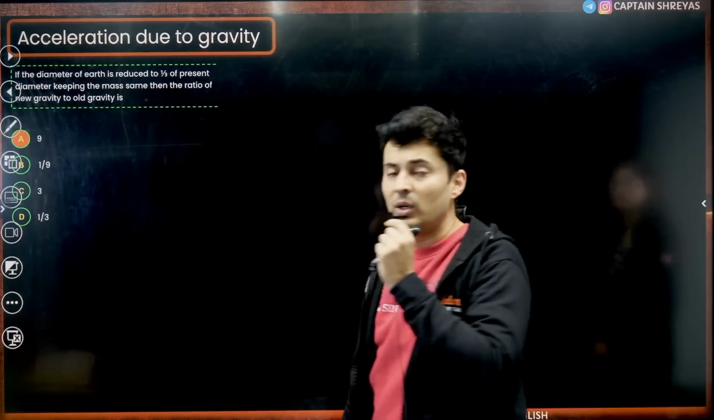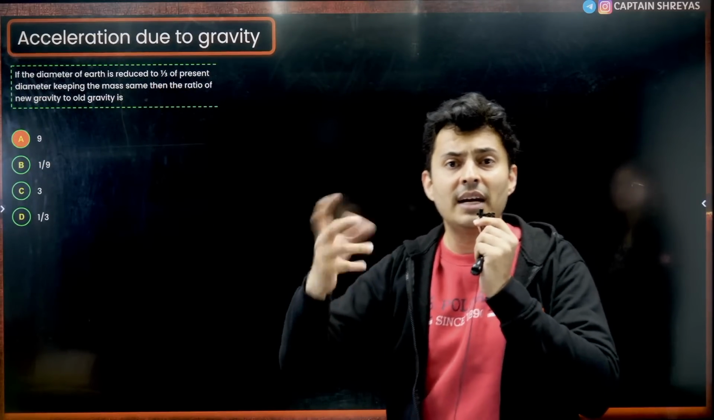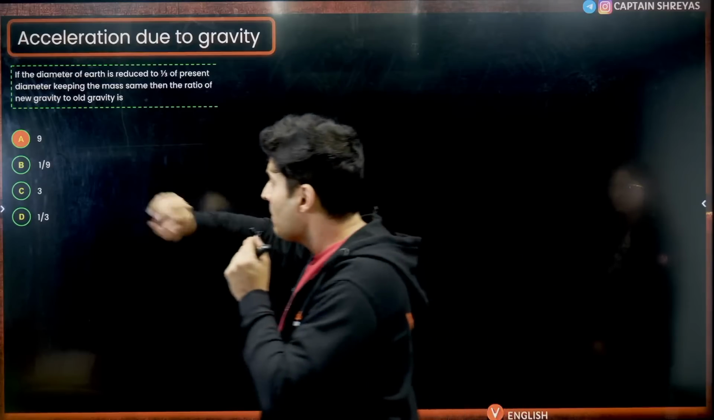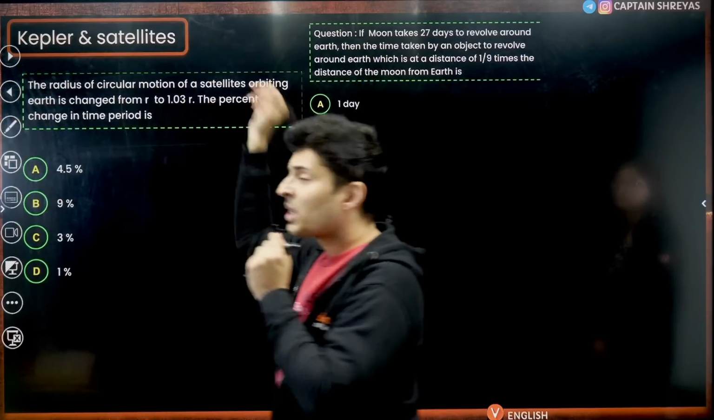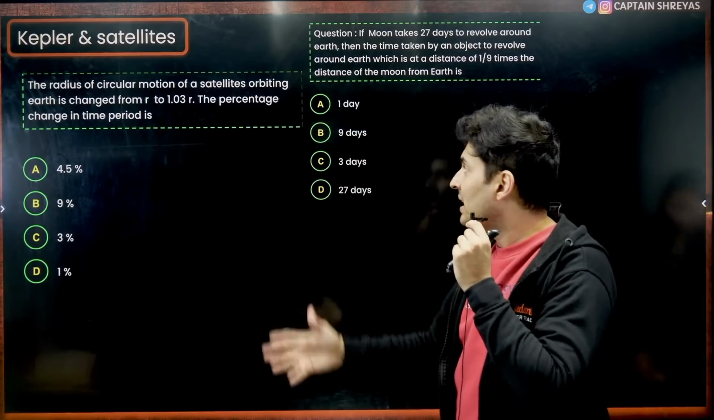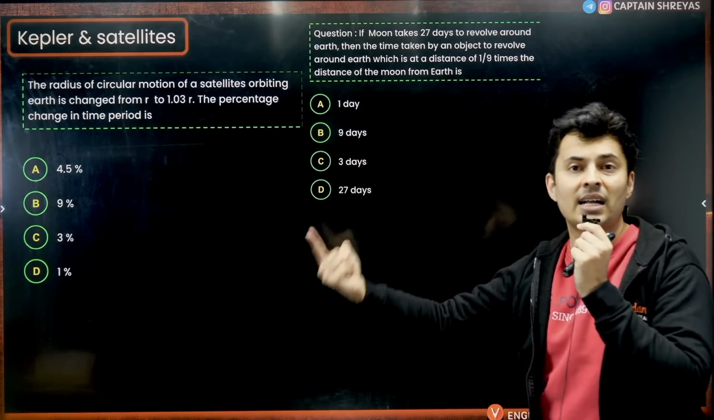Next, acceleration due to gravity. Mass has changed, radius has changed, density has changed. What's the ratio of the acceleration due to gravity? Many shifts had this concept. Kepler's law and satellites, especially the third law of Kepler, or the satellite's energy, or how much time the satellite will take.